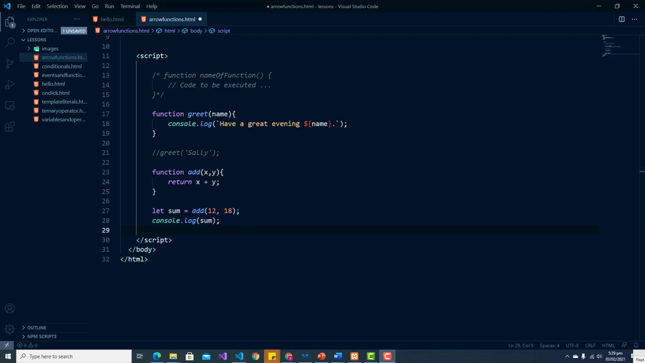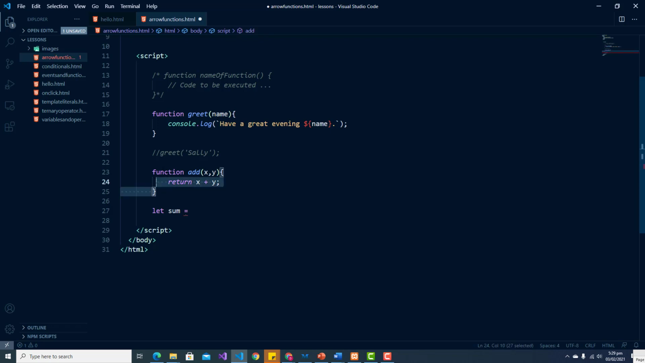We can also create what is known as a function expression by assigning a function to a variable. So here where I have defined the sum, I could also have included my function. So let me just do a quick cut and paste. So now I have set my sum. Let me remove some of this space.